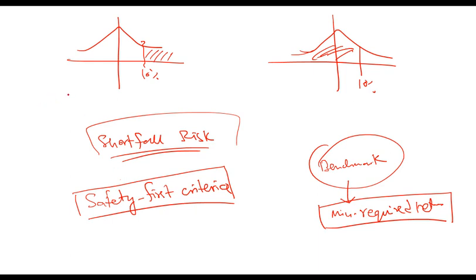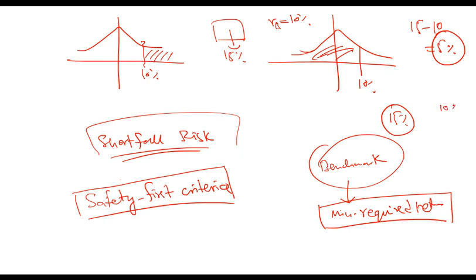Tracking error is the difference of return. For example, if I have a portfolio, my actual return on the portfolio is 15%, my benchmark return is 10%. The difference is known as tracking error. 15 minus 10 is 5%. This is tracking error, the difference of return. On the other hand, let's say I have this portfolio at 15% and I require a minimum return of 10% on it.